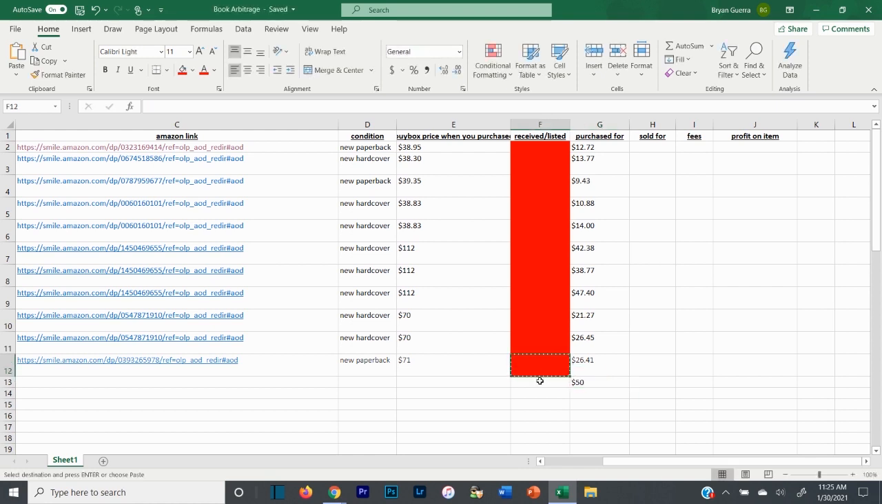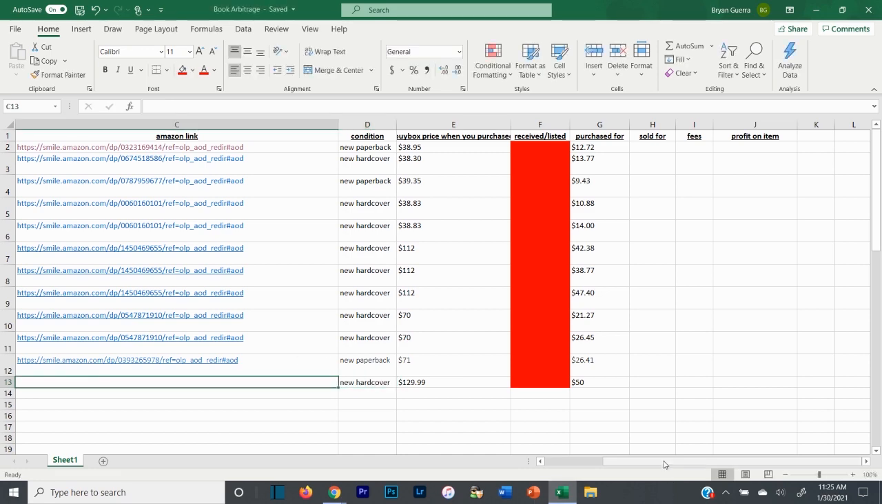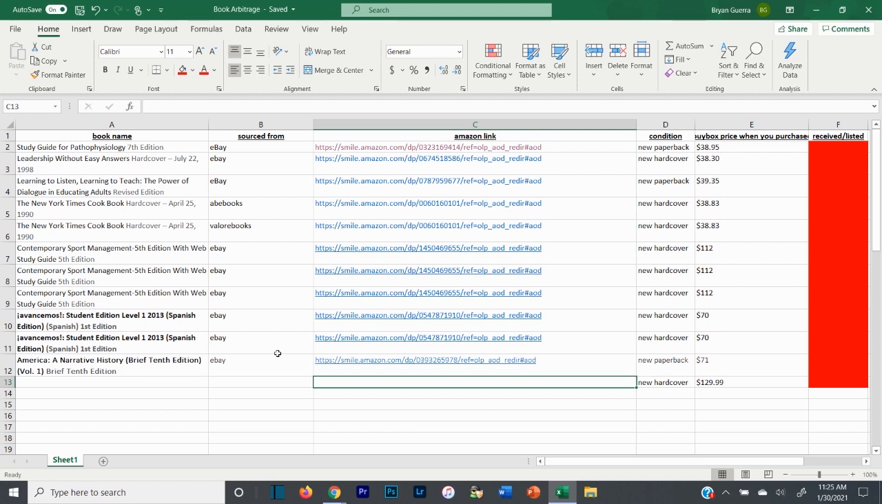I'm going to copy this down and turn it red so I know I haven't received it yet. The buy box price was $129.99 on Amazon. It is a new hardcover book. I also need the listing title and the listing actually on Amazon so I can just easily go back and relist it when I'm done.